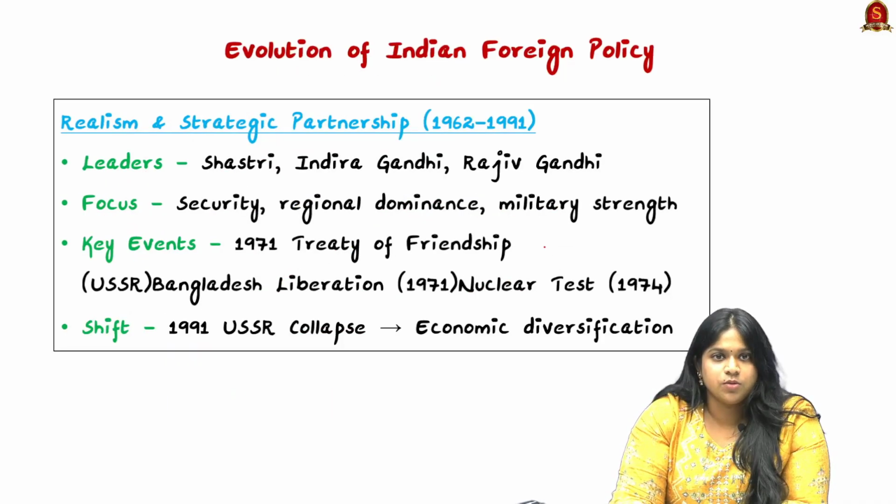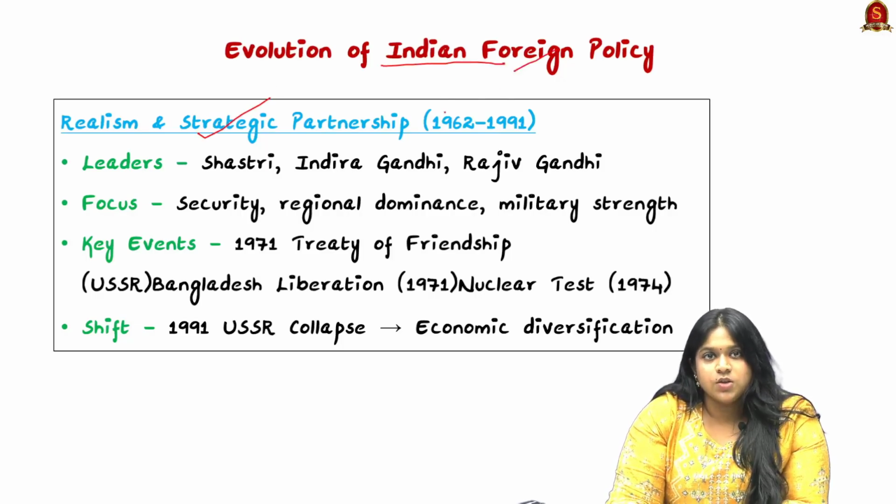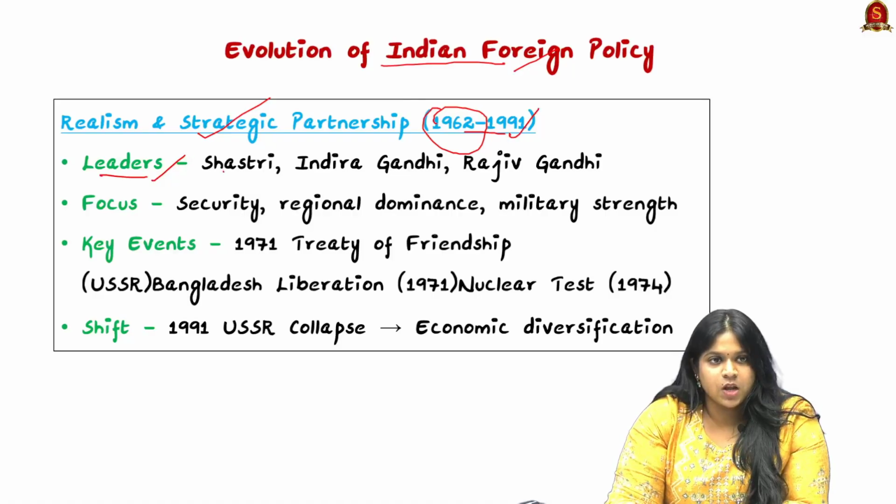So it led to the time period of realism and strategic partnerships in our Indian foreign policy. It happened from 1962 to 1991. Here it involved leaders Lal Bahadur Shastri, Indira Gandhi and Rajiv Gandhi, whose major focus for India and its foreign policy was enhancing security, regional dominance, military strength and economic growth.